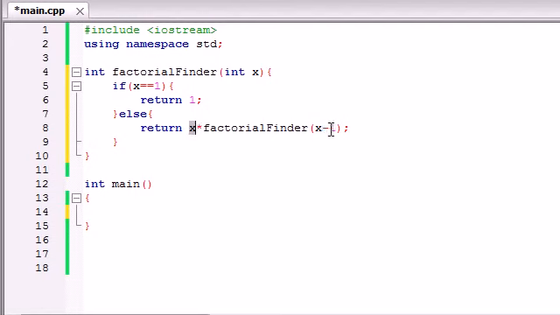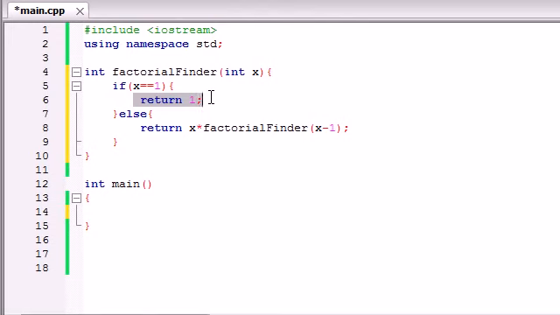I'm going to call 5 factorial 4. Well, what's the value of that? I don't know. The value of that is 4 factorial 3. What's the value of that? I don't know. 3 factorial 2. What's the value of that? I don't know. 2 factorial 1. What's the value of that? I don't know. Oh, wait, I do know. 1 factorial is 1. So now that it has that bit of information, it can go ahead and solve the rest of the questions that it asks.